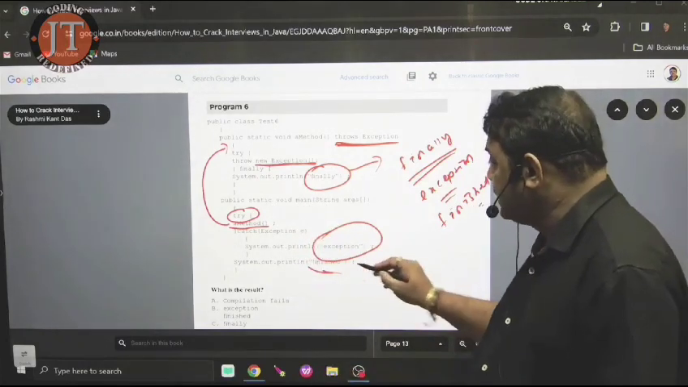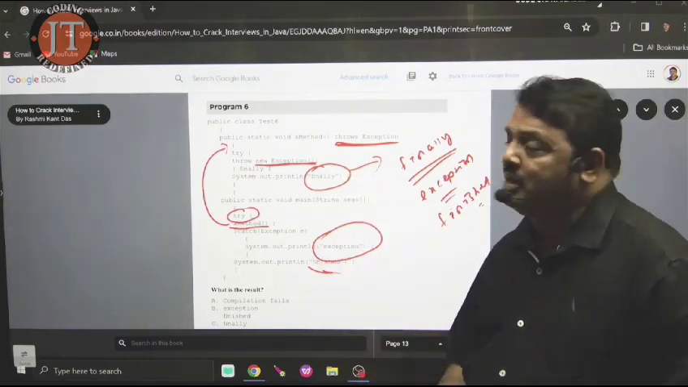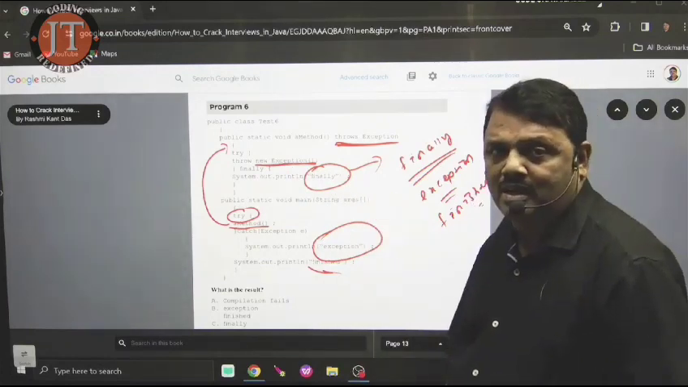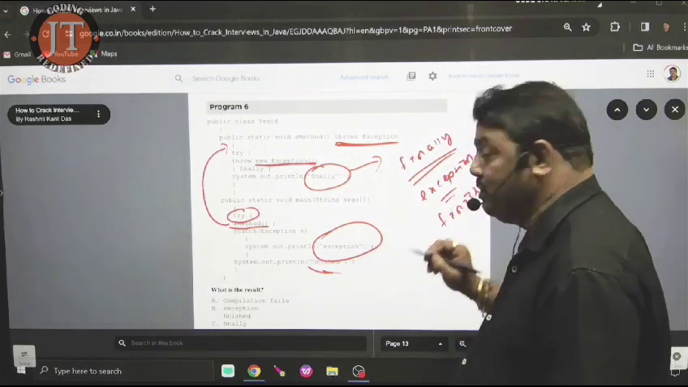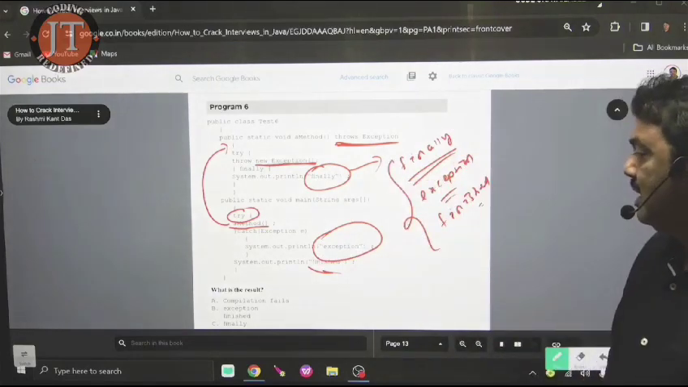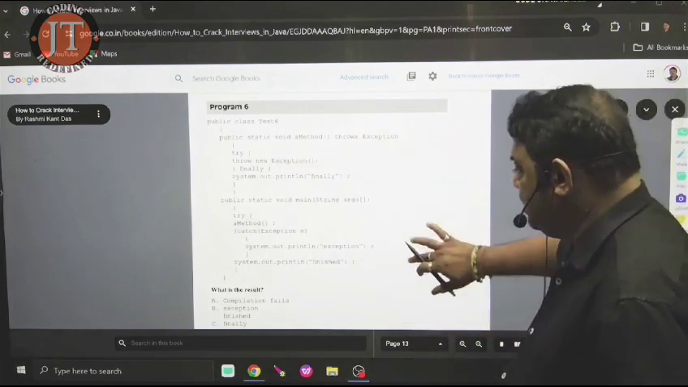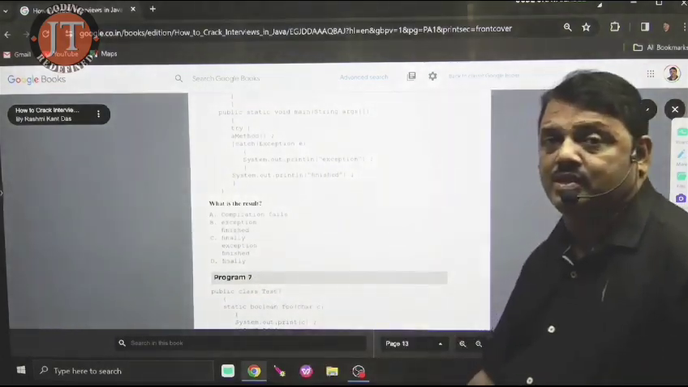But here the catch block is not executed first. The finally block is executed first, because when the try block is executed, first the finally block is executed. Then the caller handles the exception and the catch block is executed. Here you see this is the result. You check here, what is the result? That is finally, exception and finish. That is the result.